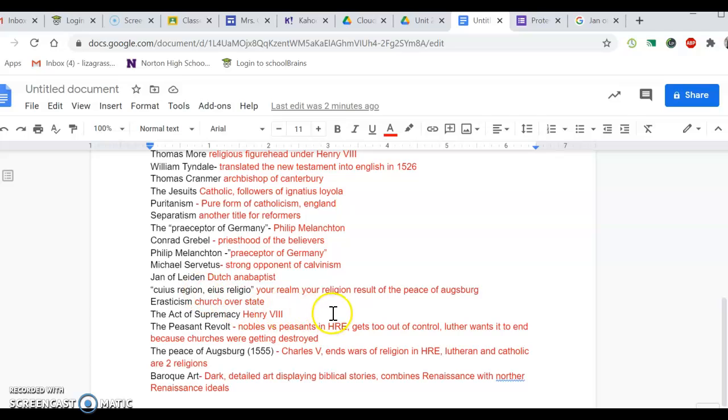This idea of your realm, your religion is a result of the Peace of Augsburg, which is down here. The Peace of Augsburg was by Charles V, signed into order, and it ends the religious warfare in the Holy Roman Empire, establishes Lutheranism and Catholicism as the two religions of the area. All right. Erastianism is the idea of church under state. Again, the Act of Supremacy was passed by Henry VIII, making the king the head of the church in England.